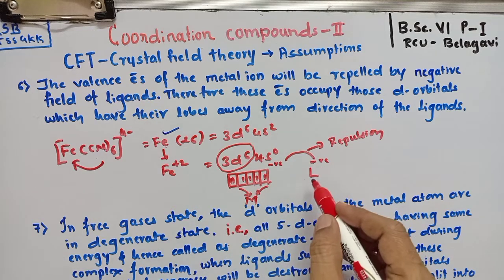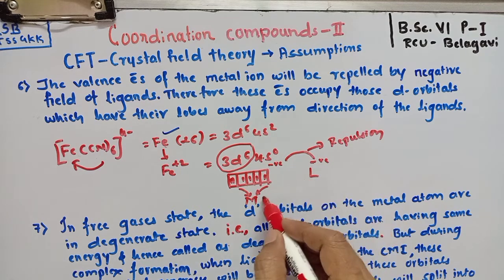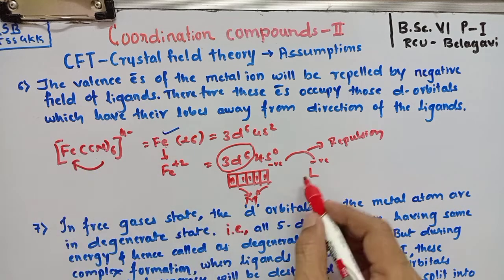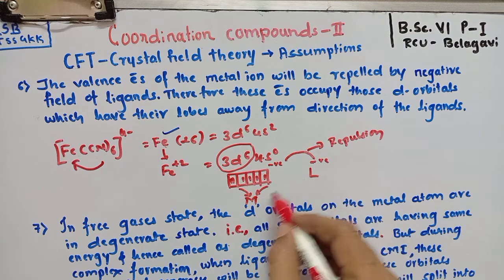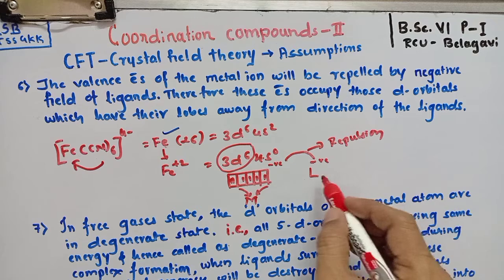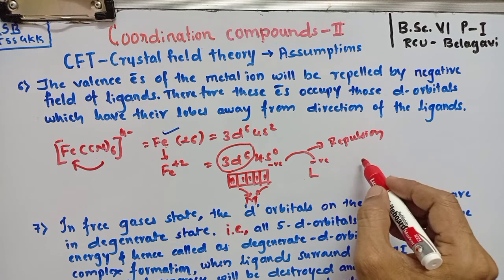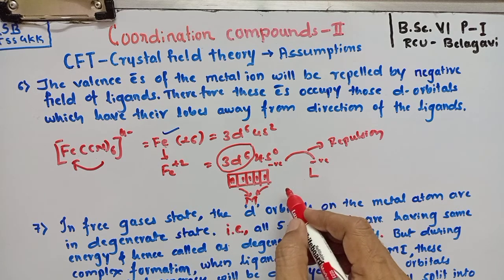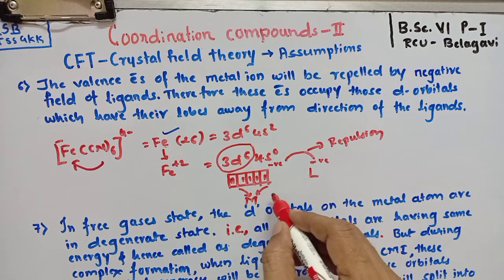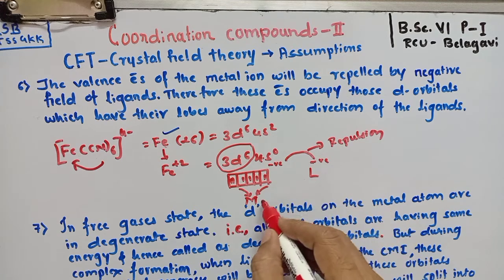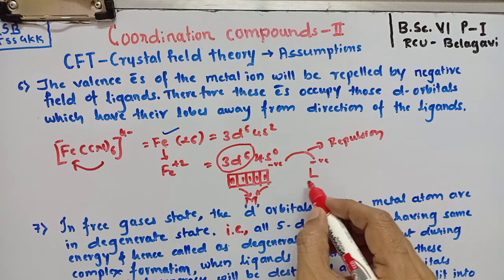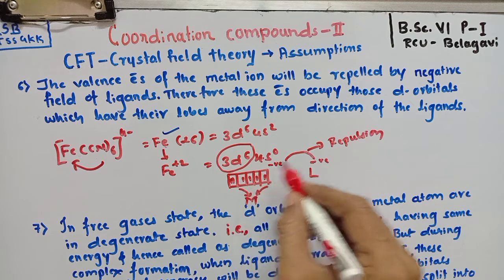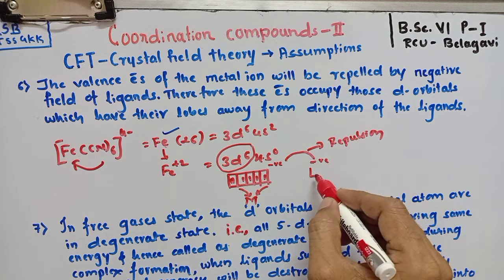Now during complex formation, as the ligand approaches the central metal ion, that is in this case as the cyanide ion approaches the central metal ion Fe, there exists an electrostatic force of attraction between these two ions, because according to crystal field theory, the ligand is considered as a negatively charged point charge, whereas the metal ion is considered as a positive ion of charge equal to its oxidation state. Since the electrostatic attraction exists between the metal ion and the ligand, at the same time there exists a repulsion between the electrons present in the central metal ion and the negative field from the ligand.